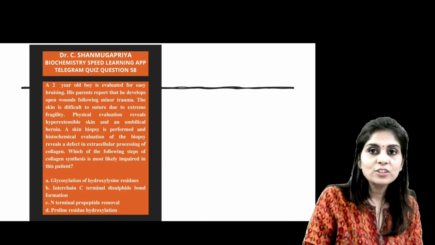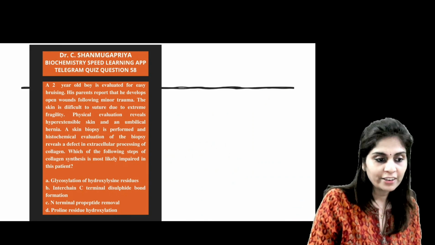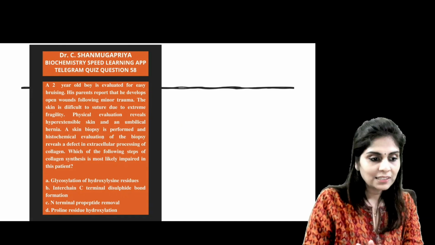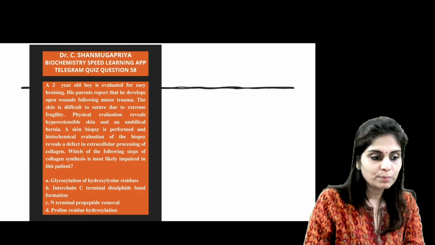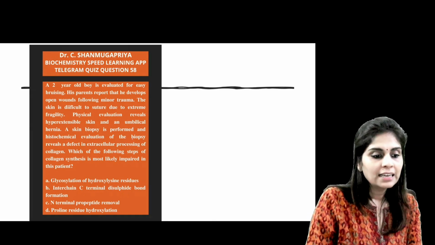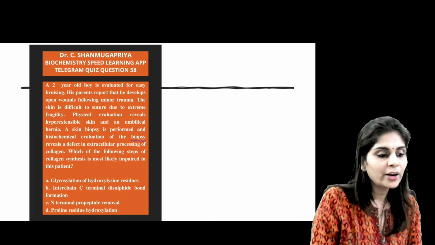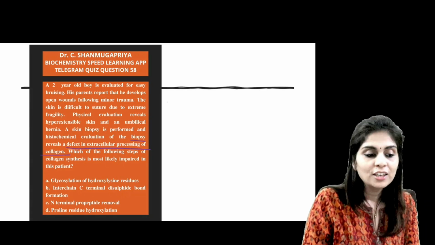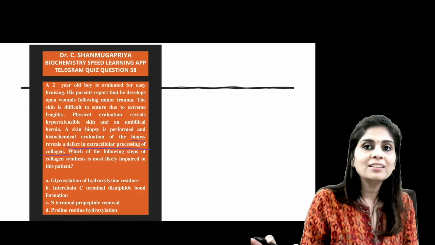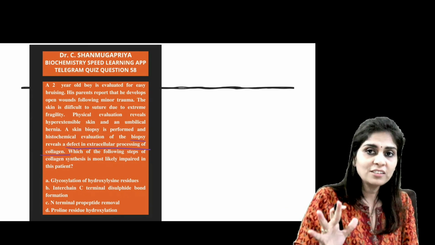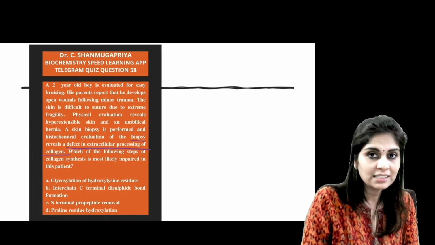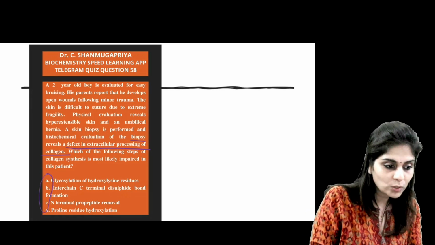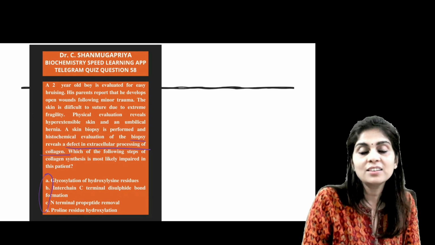And that is the case history that is given to you. So all that I told you now would fit into this diagnosis. Yeah, umbilical hernia, easy bruisability, easy fragility, hyperextensible joints, that's not provided here. Most important point here is biopsy reveals a defect in extracellular processing of collagen. So even if you know nothing about Ehlers-Danlos syndrome, if you just know the steps involved in collagen synthesis, all that you will have to check is, out of these steps, which step happens on the extracellular side.